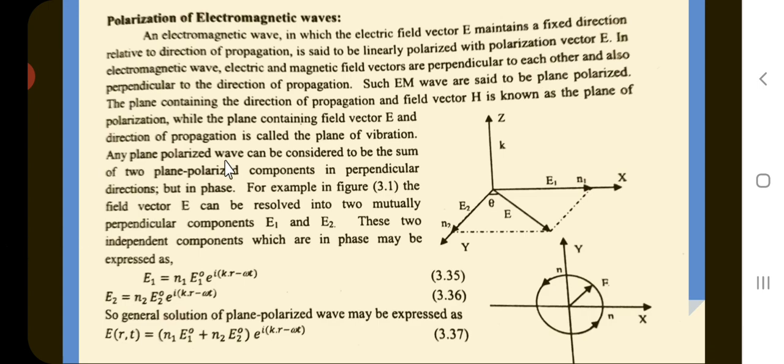Any plane polarized wave can be considered to be the sum of two plane polarized components in perpendicular directions but in phase. For example, in the above figure, the field vector E can be resolved into two components. One is E1 and another is E2.